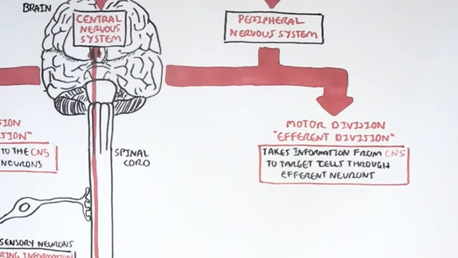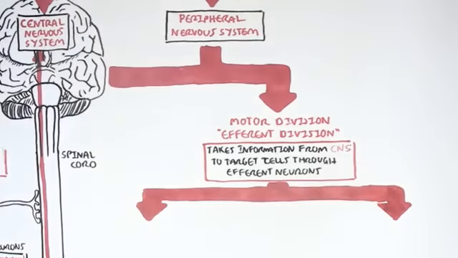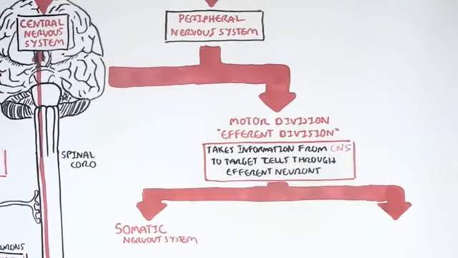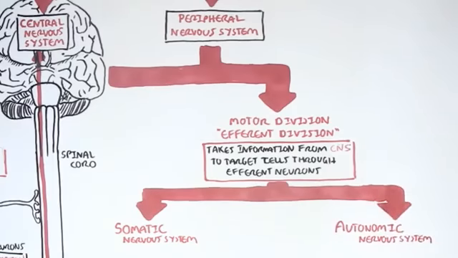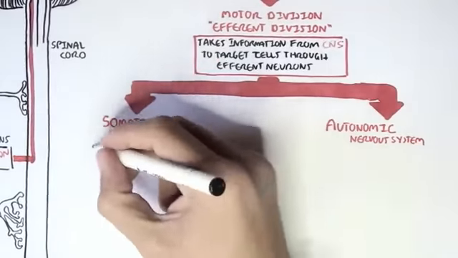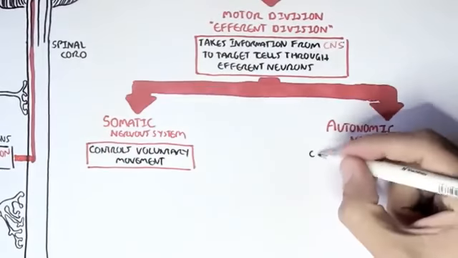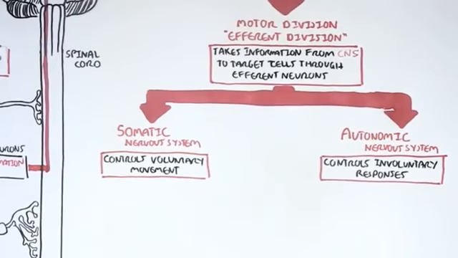And because there are voluntary and involuntary efferent neurons, we further divide the efferent division of the peripheral nervous system into the somatic nervous system and the autonomic nervous system. The somatic nervous system is the control of voluntary movements, and the autonomic nervous system is the control of involuntary responses.